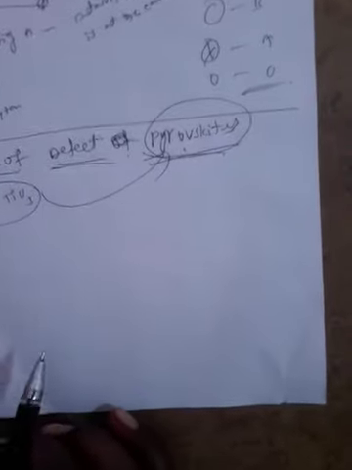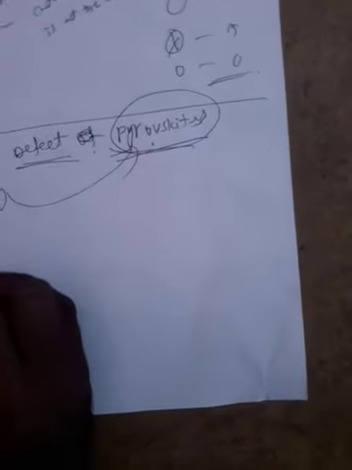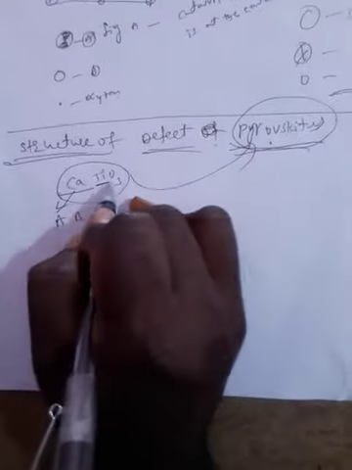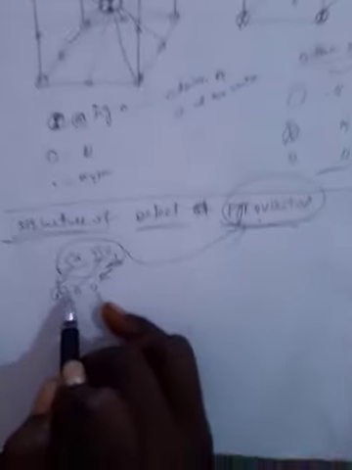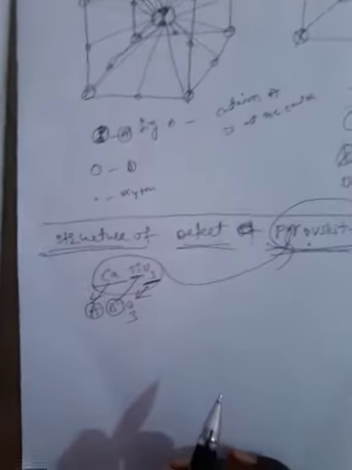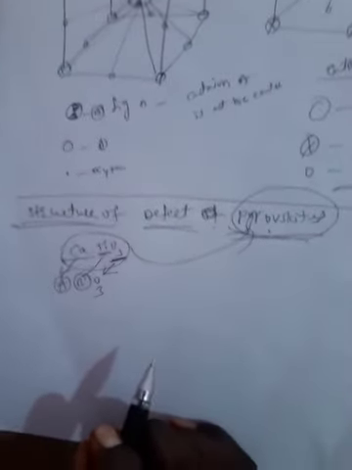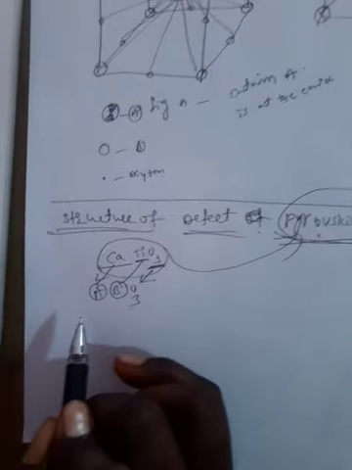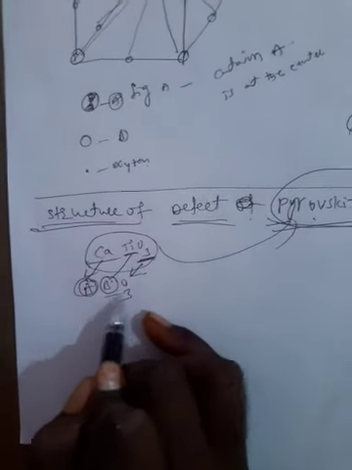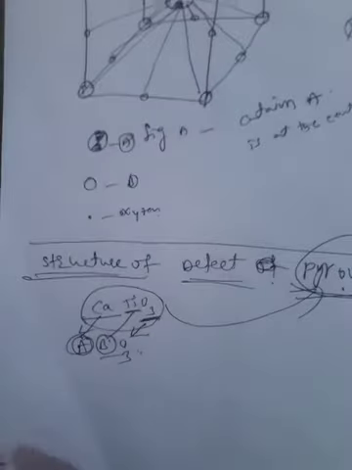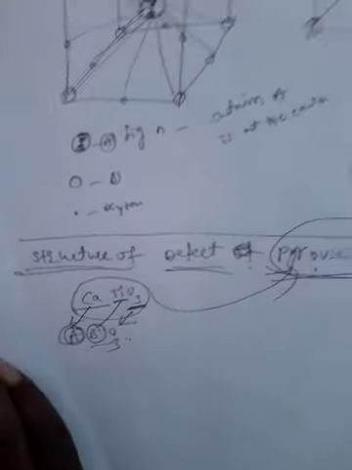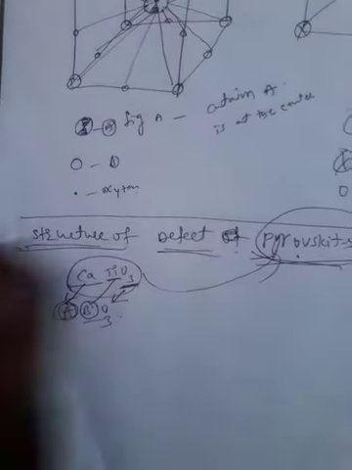Okay, the general formula of the perovskite is ABO3. A, B and O3. Here A and B are di- and tetravalent cations. In the notation ABO3, A has the larger coordination number compared to the others. First of all, A's coordination number is more, then B, then oxygen. Right? The structure of the perovskite is like this.